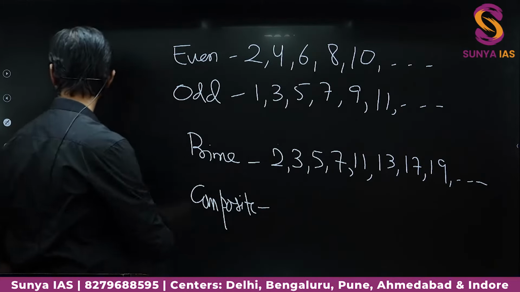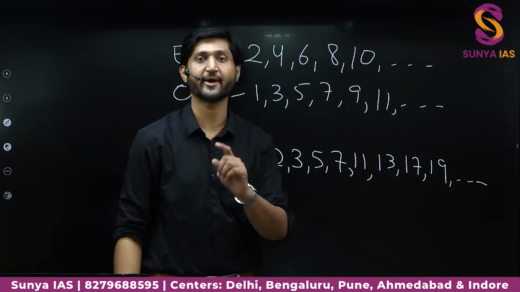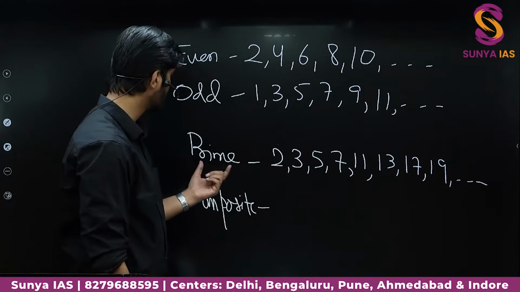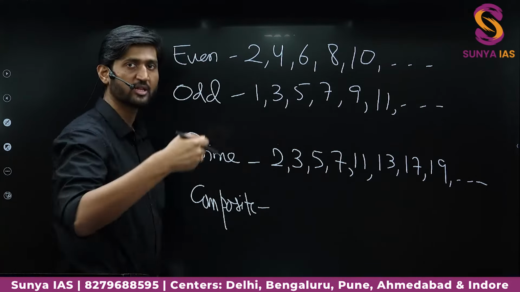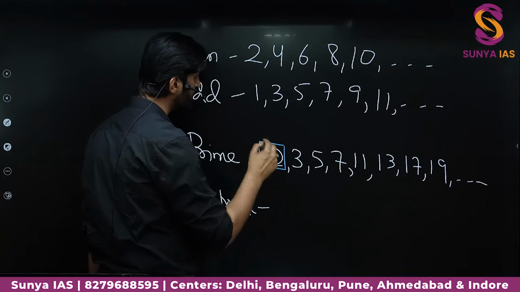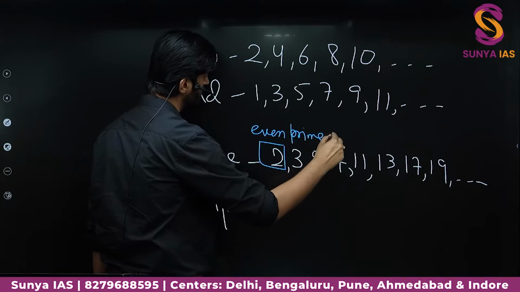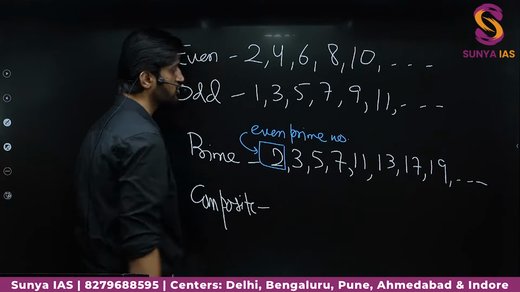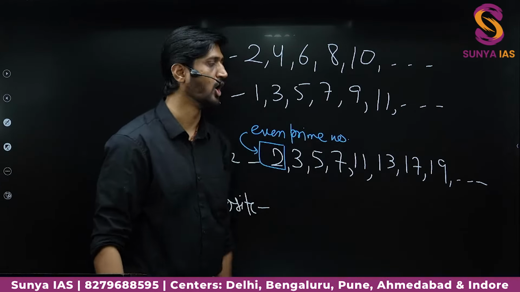Now here one thing is there. 1 is not a prime number because 1 is having only one factor, which is 1. The criteria for a prime number is it should have two factors, the number itself as well as 1. Now if you can see, 2 is the only even prime number. Apart from it, there is no other even prime number because all of them will definitely have a factor of 2, right? All the remaining are odd.